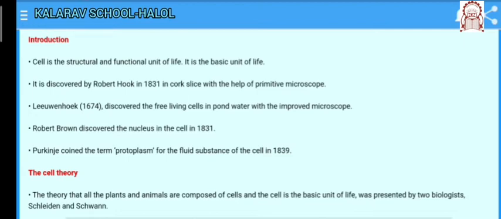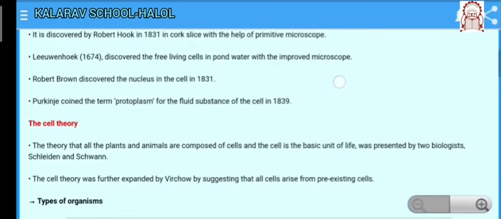Robert Brown discovered the nucleus in the cell in 1831. Purkinje in 1839 coined the term protoplasm for the fluid substance of the cell. In this way, different scientists described the structure and function of cells.